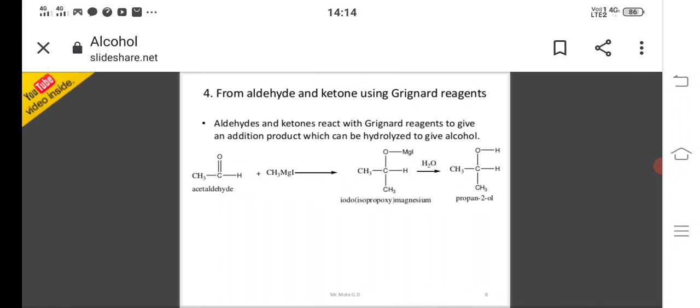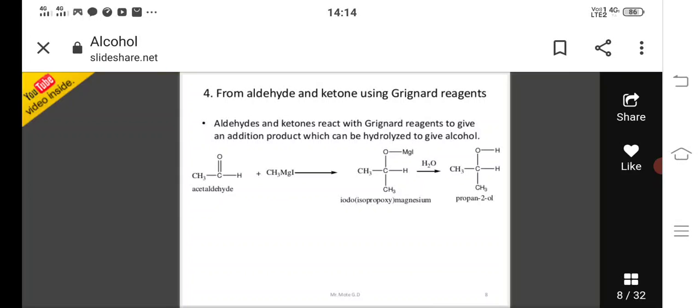And next is from aldehyde and ketone using Grignard reagents. Okay, from aldehyde and ketone using Grignard reagents. Aldehydes and ketones react with Grignard reagents to give an addition product which can be hydrolyzed to give alcohol. Here acetaldehyde is there, CH3CHO.